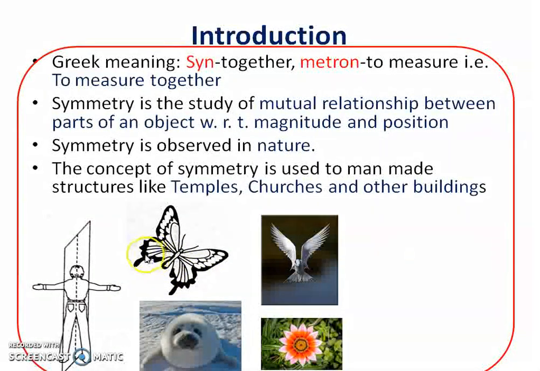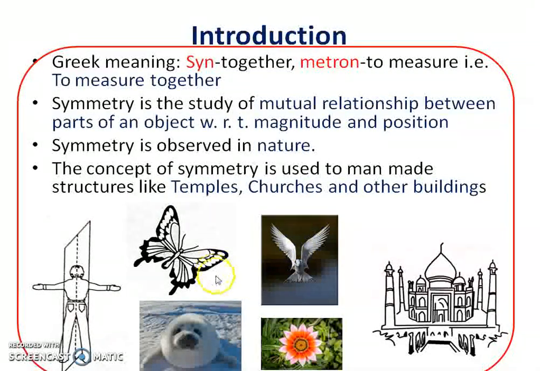Not only in nature, but artificial structures like temples, churches and other buildings are also highly symmetrical. As an example, you can see this Taj Mahal, it is symmetrical. So symmetry is observed not only in nature, but many artificial structures are highly symmetrical.